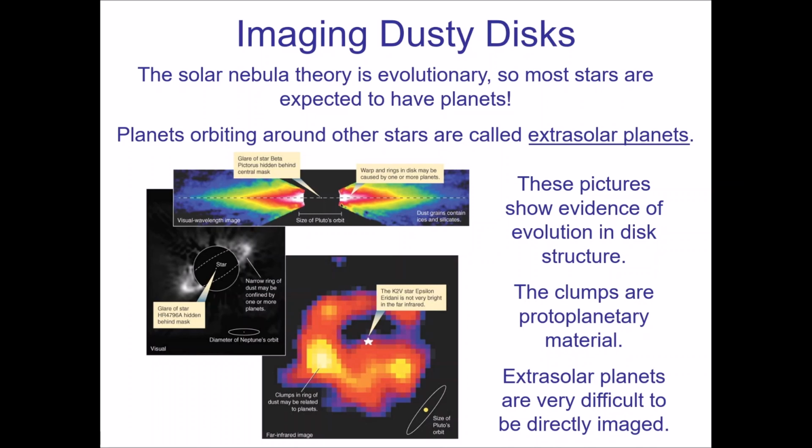That causes the ring to form. The one at the bottom here, we actually see clumps of matter in the disk. These are probably future planets. So we have enough observations now that we are very confident.